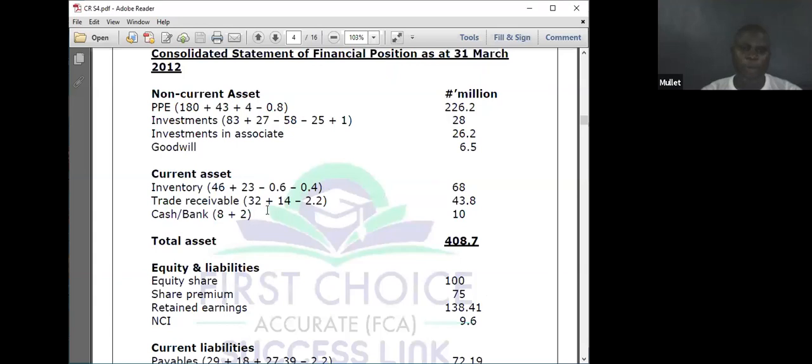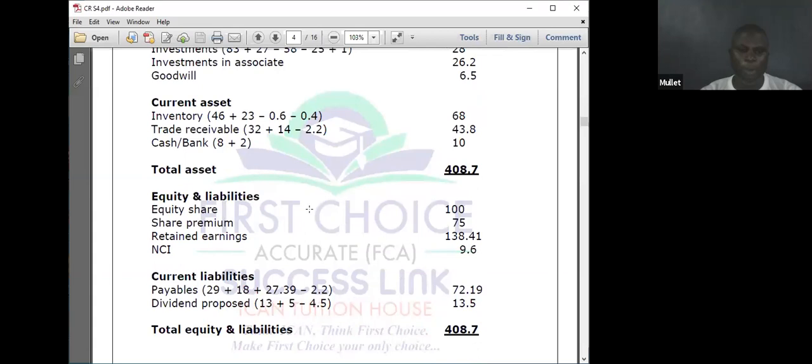Trade receivable minus 2.2. Trade payable minus 2.2. The proposed dividend minus 1.5 out of this 5. Maybe you want to pay your parent 90% out of this 5, minus 4.5. Then you credit retained earnings of the parent.